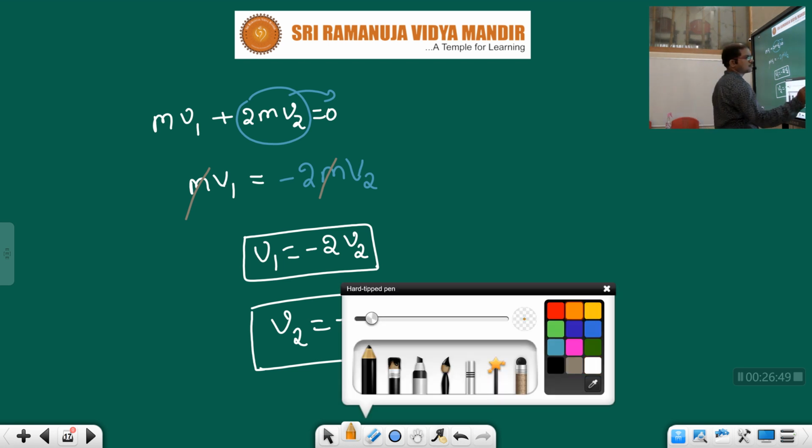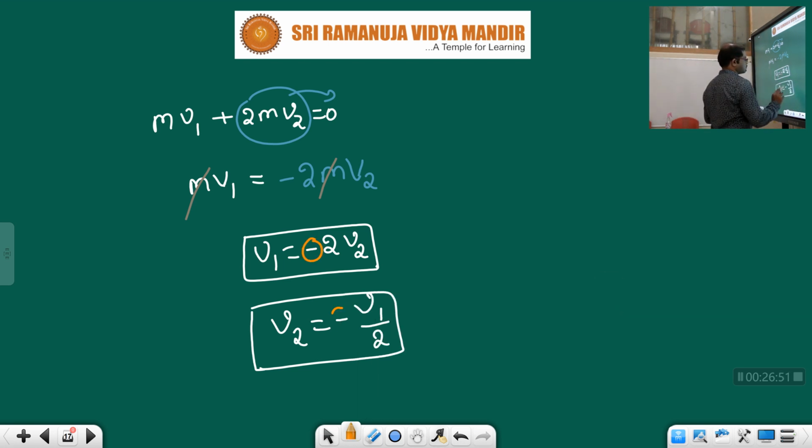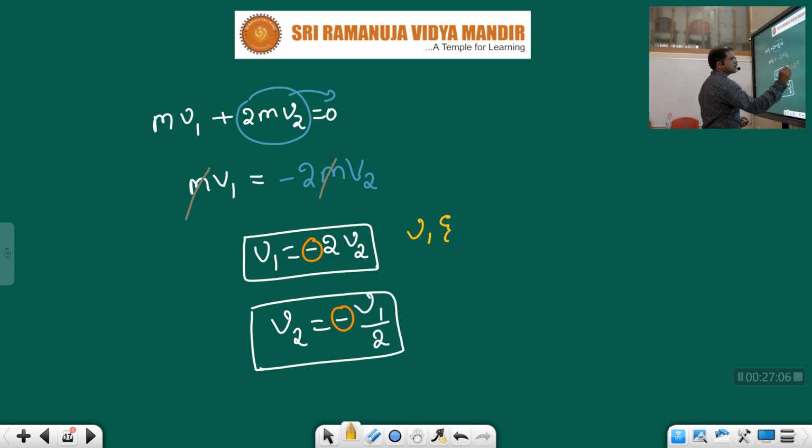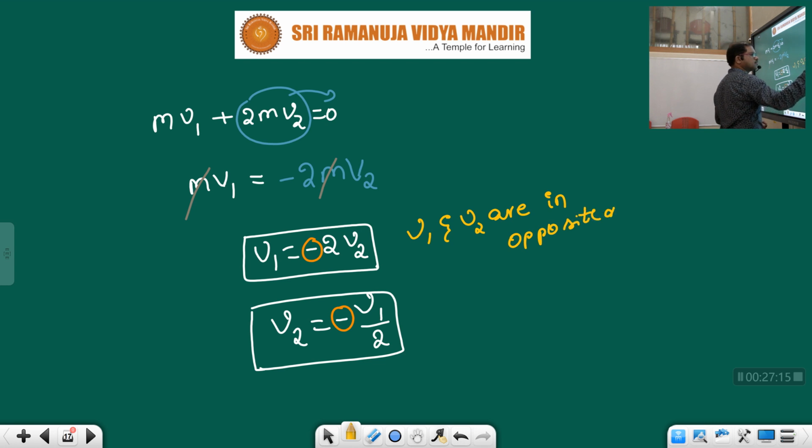Minus indicates that both are moving in opposite directions. Minus indicates v1 and v2 are in opposite direction.